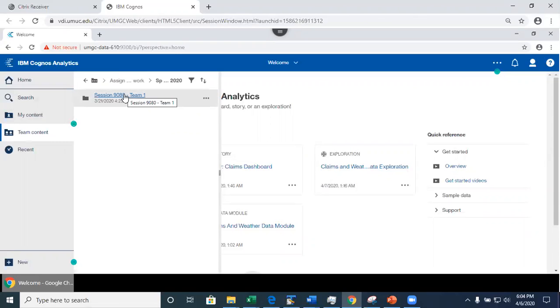I'm not going to see the folders for the rest of the teams in the class. I'm not going to see folders for teams in the other sessions. I'm only going to see my team folder. If you see something else, let me know. Unless you were enrolled in a class in the fall and did the group project, you're probably still going to see your last semester's work. I didn't delete it.